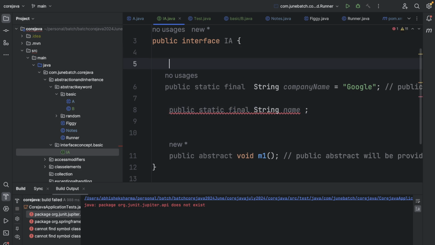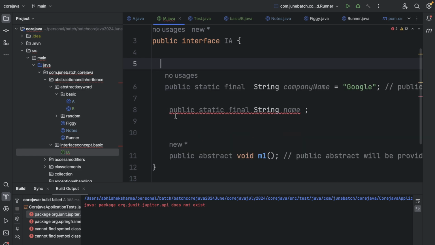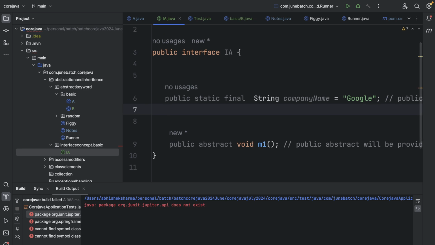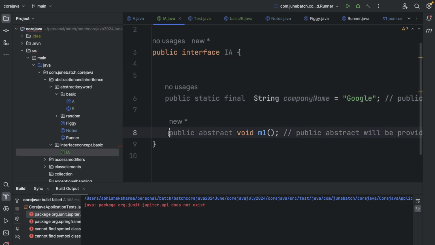So one thing we know is that we can declare variables in an interface, we can declare methods in an interface, right? And we cannot create a constructor in an interface. Why? Because object creation is not allowed. If object creation is not allowed, what will you do with a constructor, right? So will blocks be allowed, right? This thing is not allowed, right? Will a static block be allowed? No, right? So the only things we can write are methods and variables, right? So the interface is a class only, but with constraints. We can only use two class elements over here.